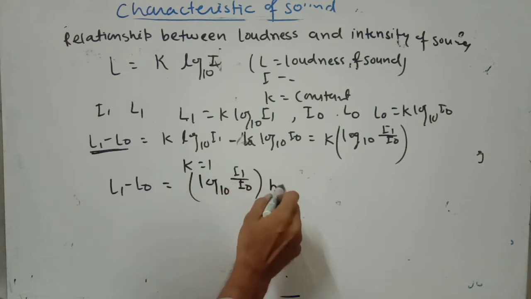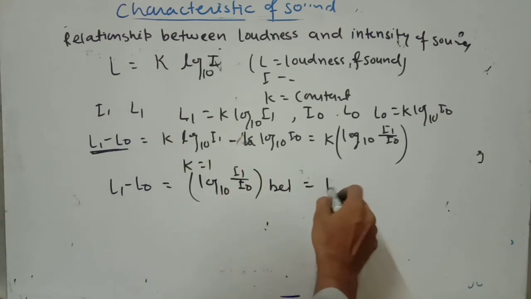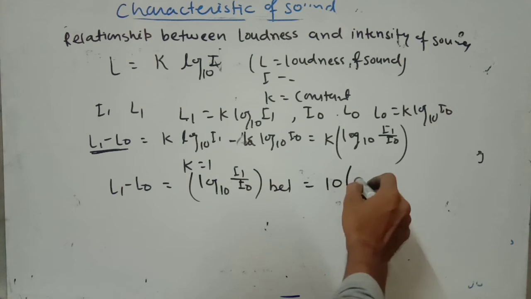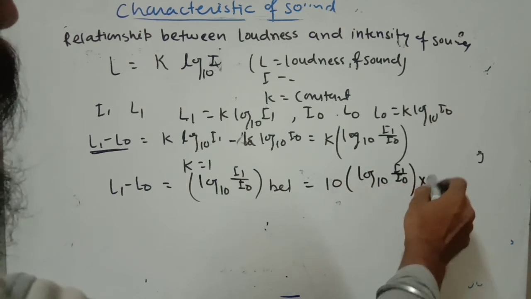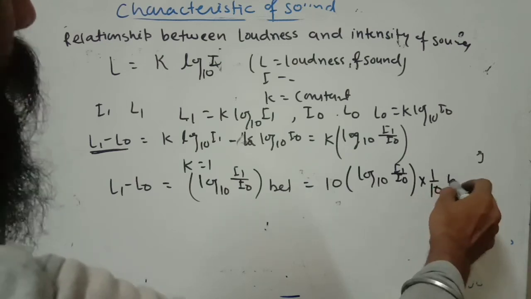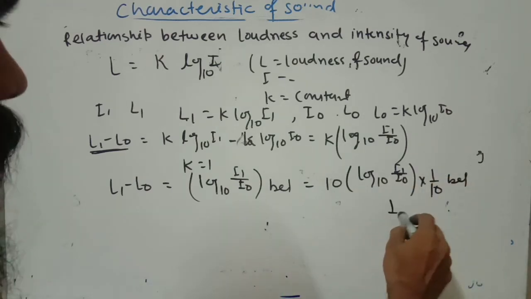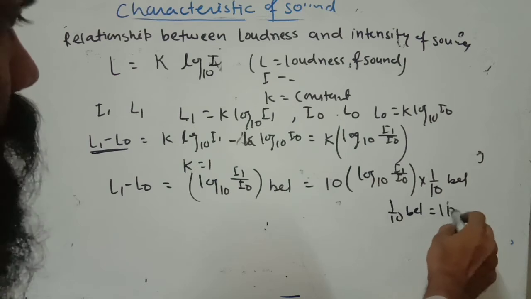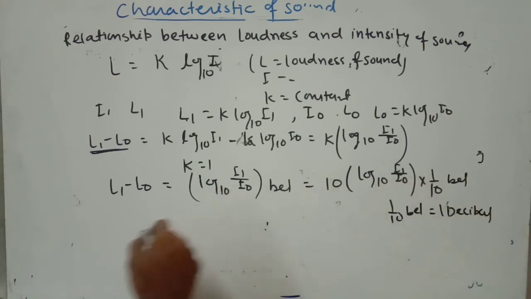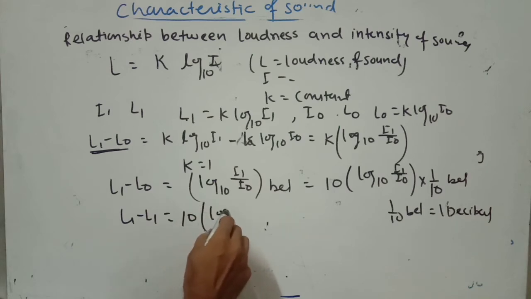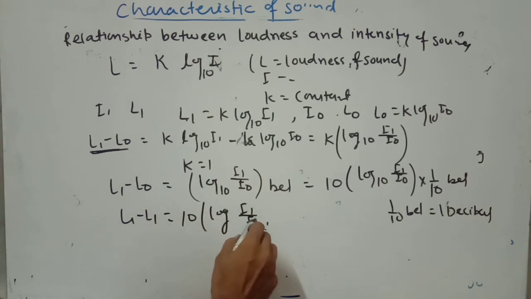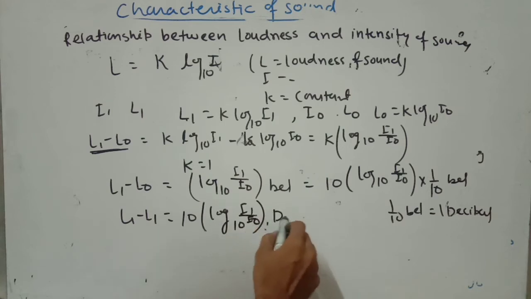This is the bel. Now when you multiply with 10 and divide by 10, you can write log 10 I1 by I0 times 1 by 10 bel. So we know that 1 by 10 bel is equal to 1 decibel. So you can write the change in loudness as 10 log I1 by I0, base 10, in decibel. Okay, so it's the relation between loudness and intensity.